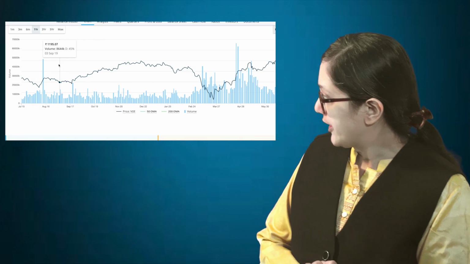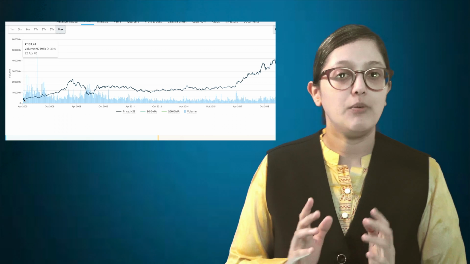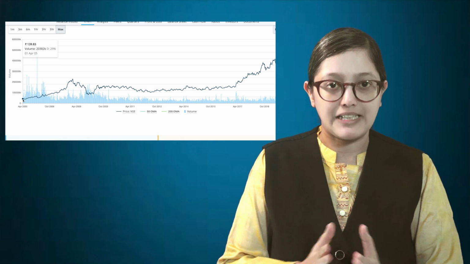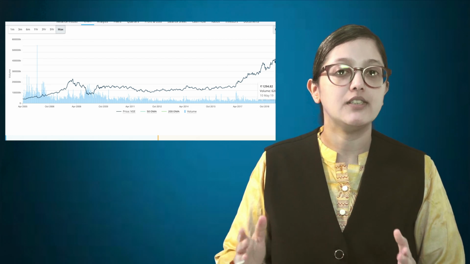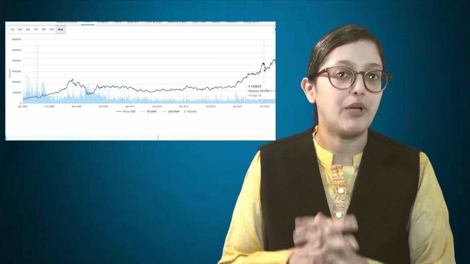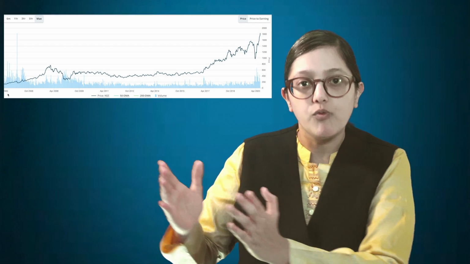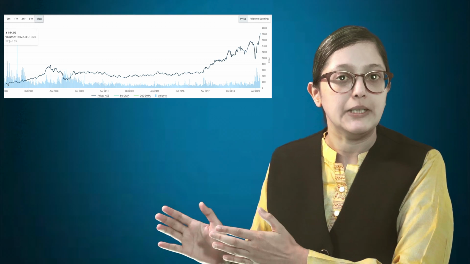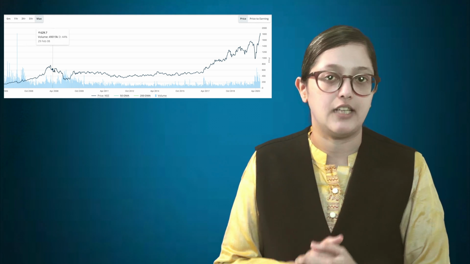Now open the chart. In the menu bar, you will see chart. Open that. There, click on Max. Max shows the maximum trend. So it shows the longest period, which will help you understand the long-term trend of the price in this company. Now check whether there is an overall upward trend in the price graph. Like here, as you can see, the graph is showing an upward trend from the year 2006.